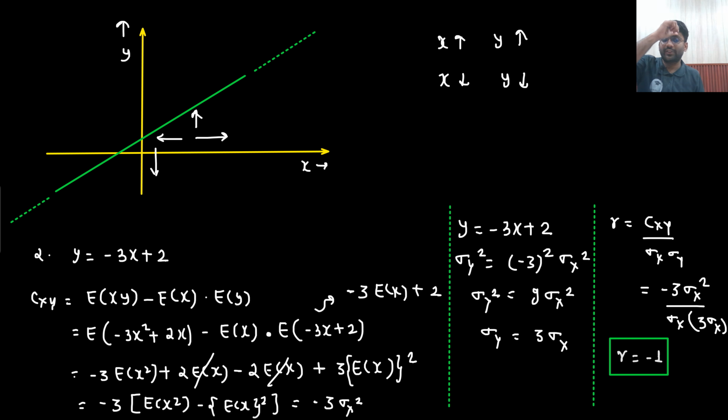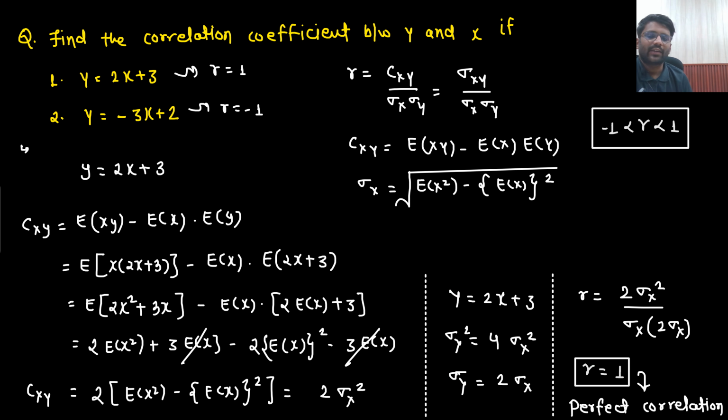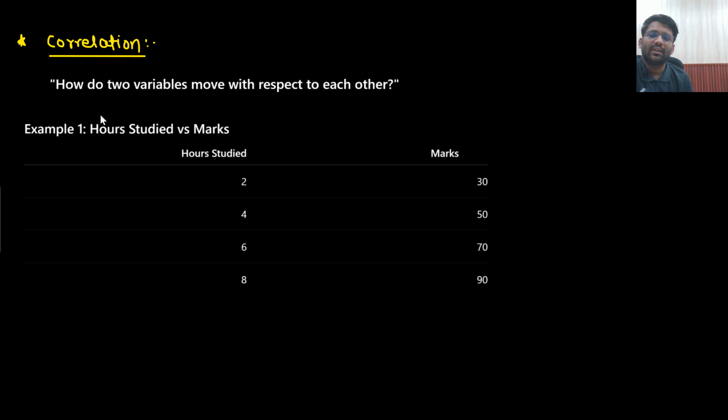Understandable? So correlation coefficient is important to comment on how y will behave with respect to x, or how x will behave with respect to y. So this is the actual meaning of correlation. I hope you would have understood. What is the meaning of correlation? How do two variables move with respect to each other? This is what correlation means.